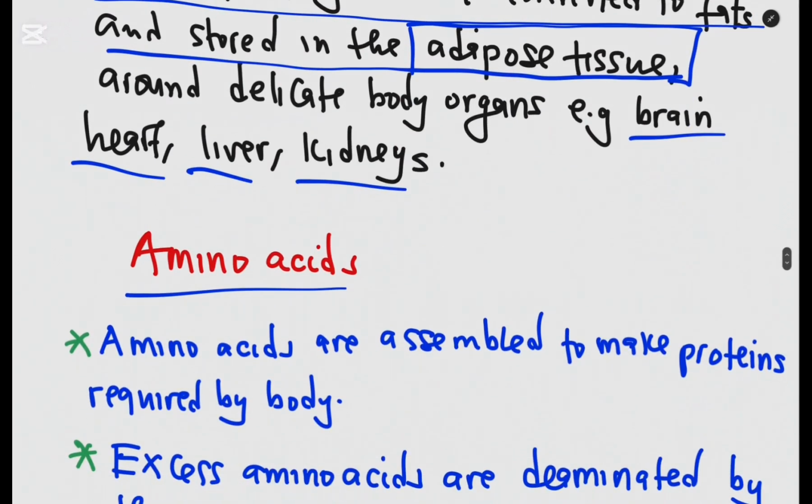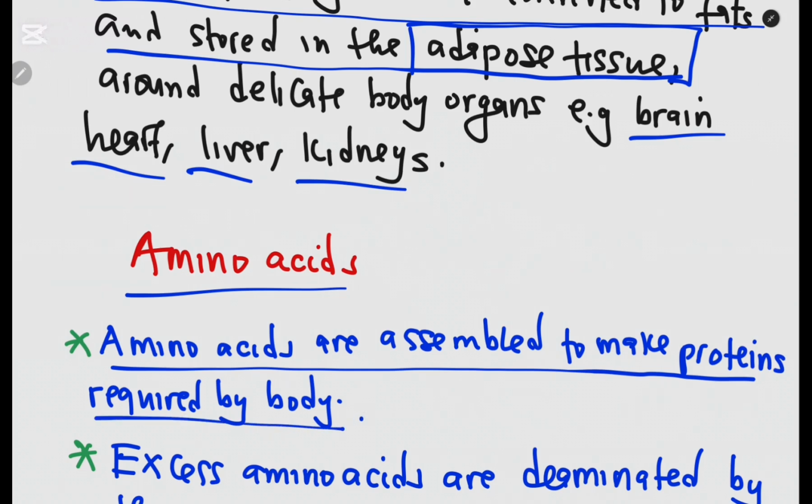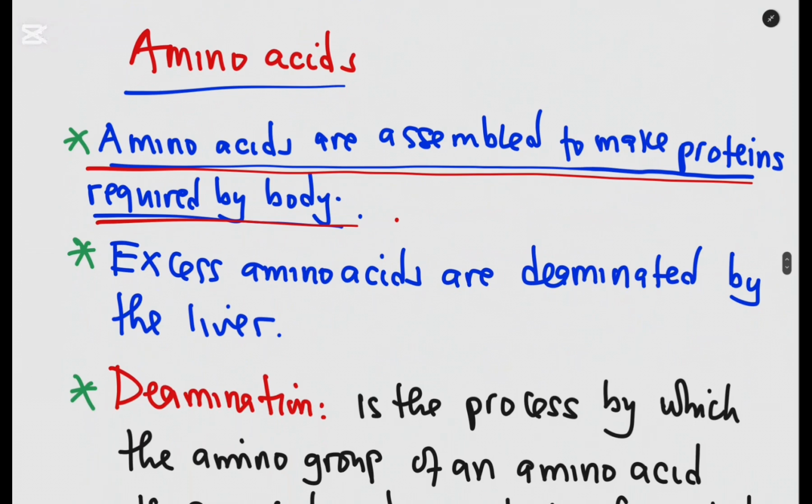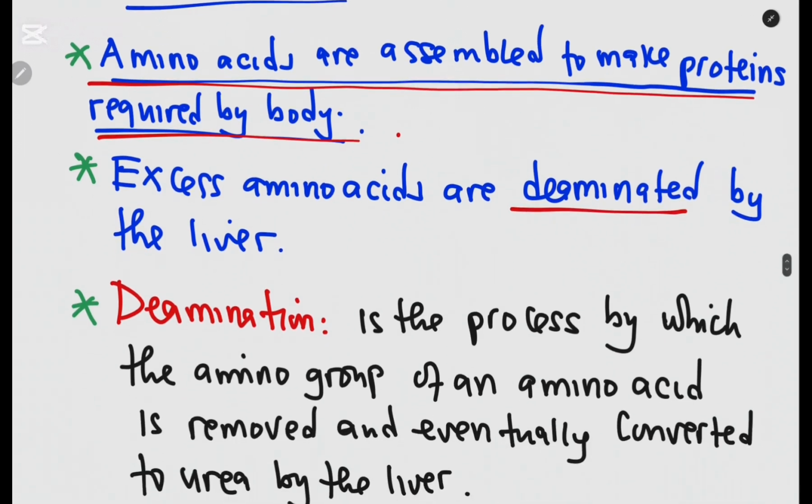What about amino acids? How are they assimilated? So amino acids are assembled to make proteins required by the body. After the food nutrients have been broken down to amino acids, they are assembled again in the body to form the proteins required by the body. What about if you have excess? Excess amino acids are deaminated. If you have more amino acids than what the body needs, they are deaminated.